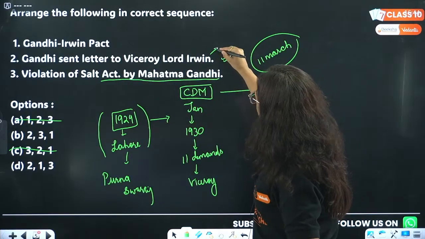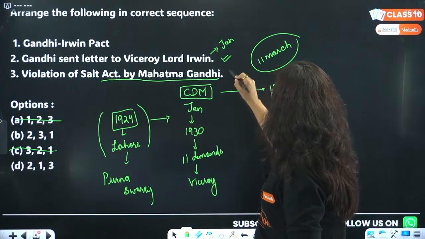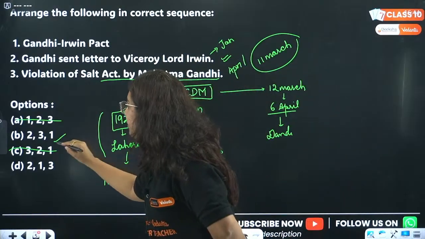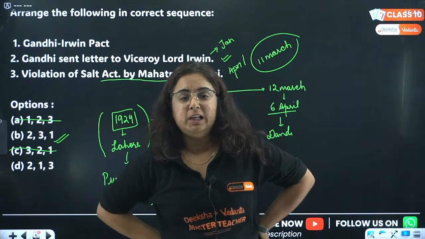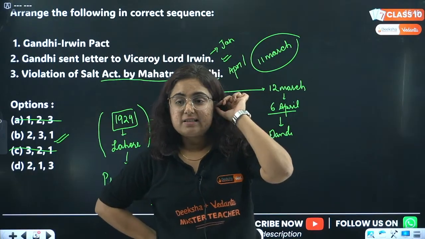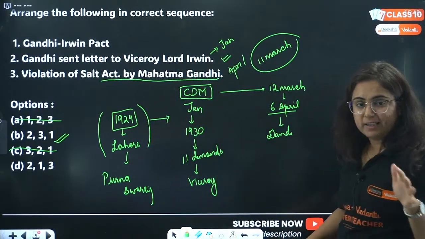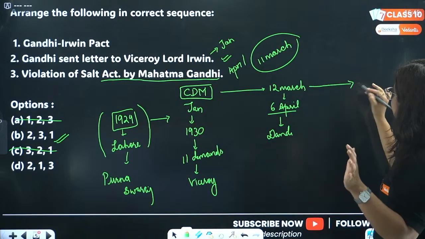So this was done in January, and this was the part of April. So the order is 2, 3 and 1. B is the correct answer, and I don't know why you guys have not given it. No one gave B as the correct answer. D is not the correct answer. Yash, Asmita, right?